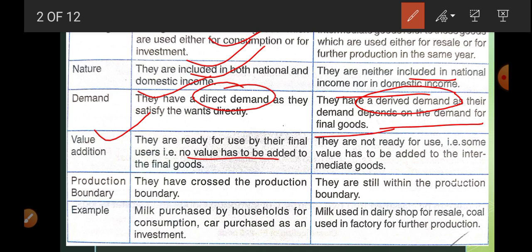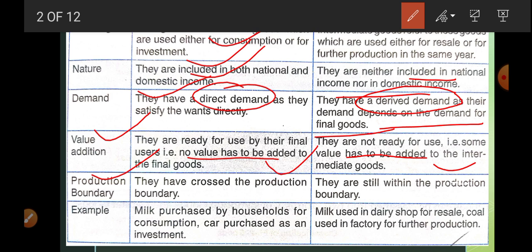So final goods are always purchased by two users, household or the producer sector. There is no need for value addition, they are finally in the market. If you talk about intermediate goods, some value addition is remaining. They are not available for the final user, so that is why they are considered intermediate goods.